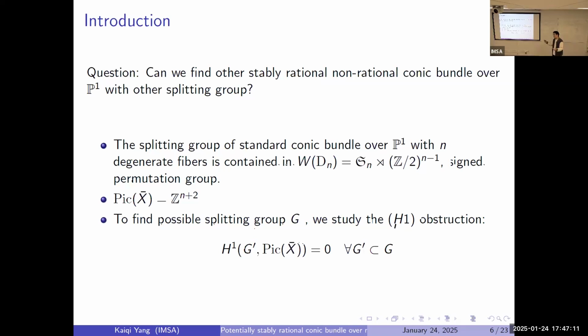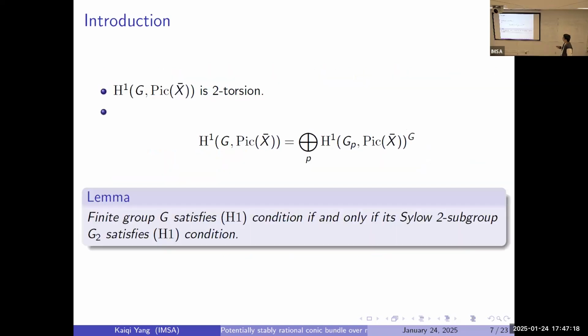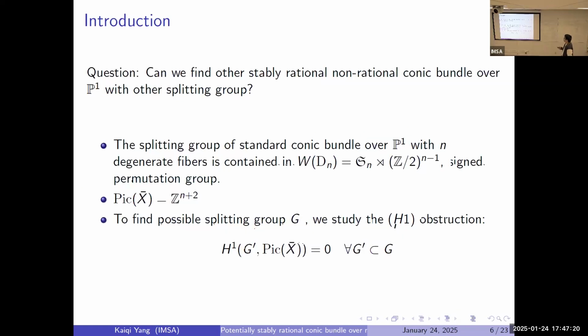So that's why we want to find another example, or at least the splitting group is not S3. So for a standard conic bundle over P1 with n pairs of degenerate fibers, the splitting group is contained in the Weyl group of Dn, or you could say this is a signed permutation group, and this is a semidirect product of Sn with (Z/2)^(n-1). It's like this is a permutation part, this is a sign part.